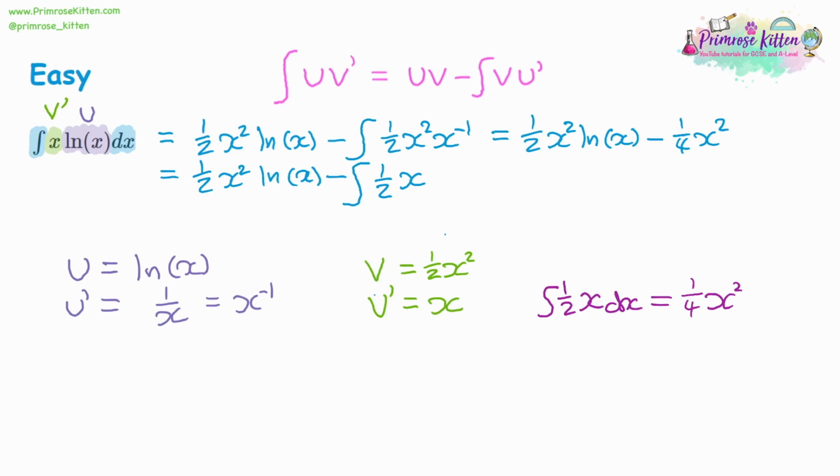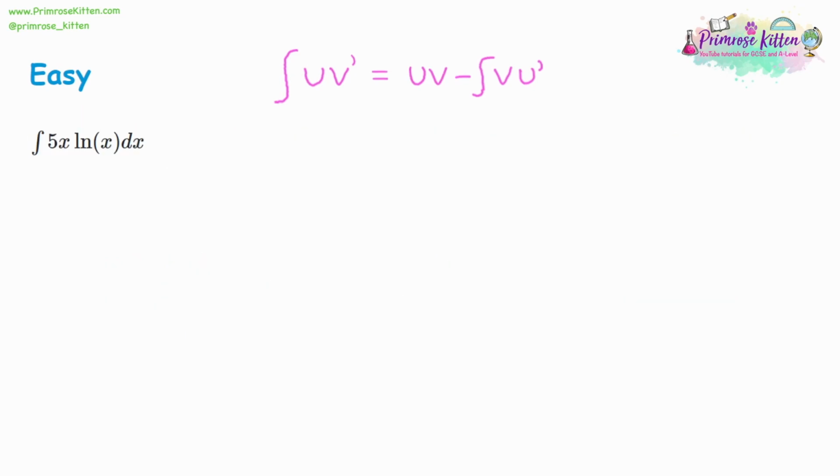Another thing to consider is that having u and v, the order matters, and sometimes having it in a different order is going to lead to a possible integration. Sometimes in the wrong order, it won't be a possible integration. At the end, remember, we're always going to need a plus c when we're integrating. So let's look at another example like that.